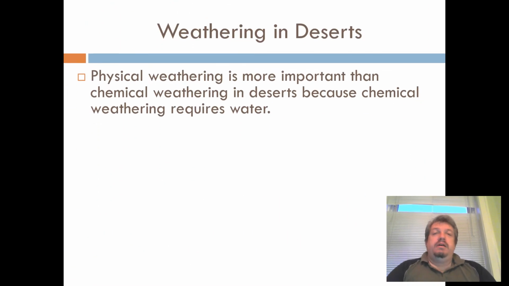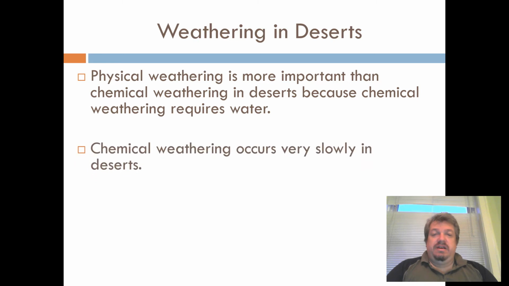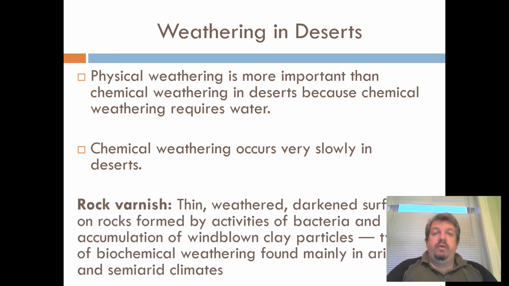Now, weathering, we've talked about this. Weathering usually needs water, and physical weathering needs less water than chemical weathering. So in deserts, weathering that happens is mainly physical. Chemical weathering does happen in the deserts, it just happens much more slowly because there's much less water. And one of the things that happens in deserts is chemical weathering.